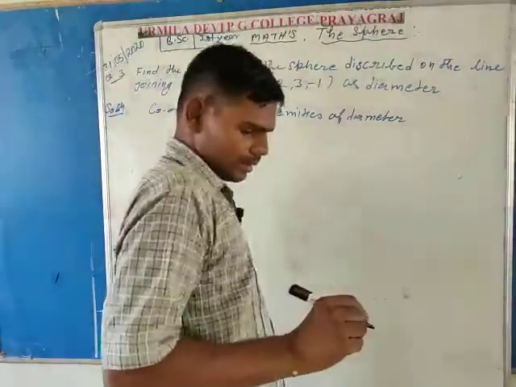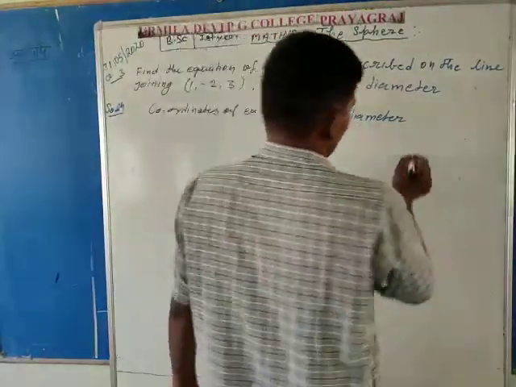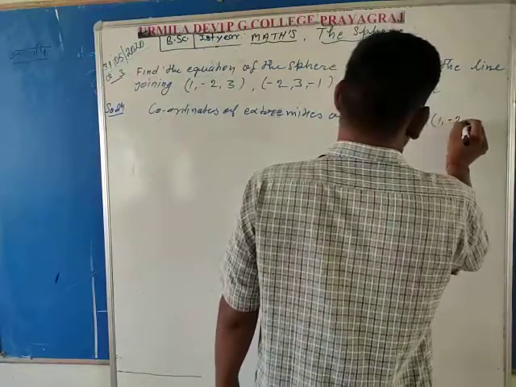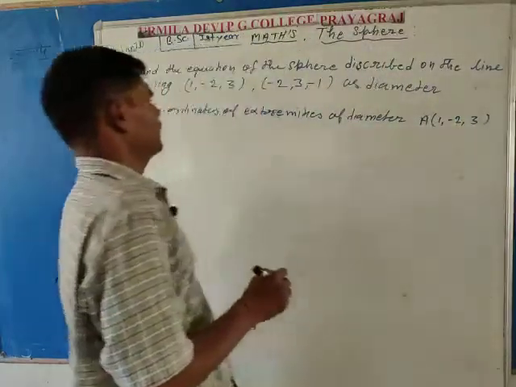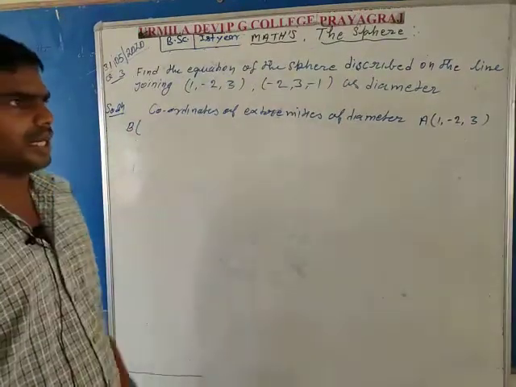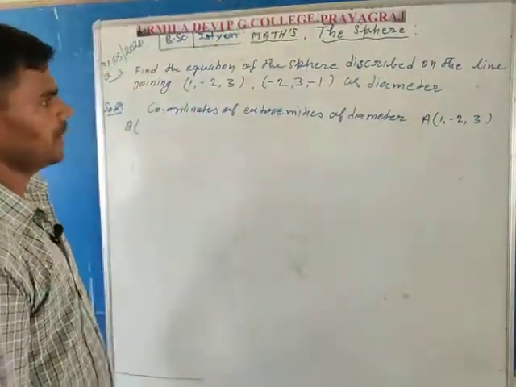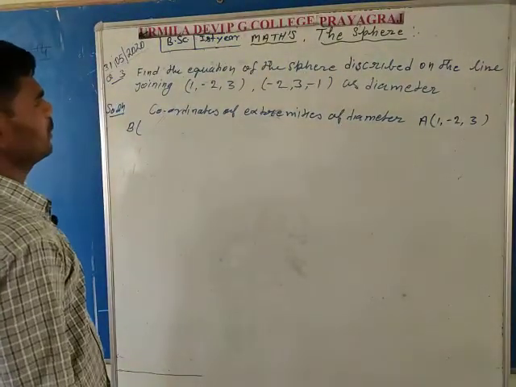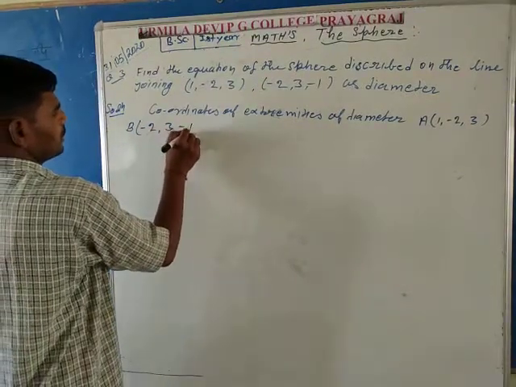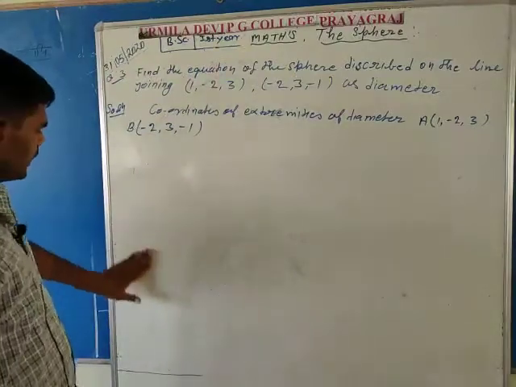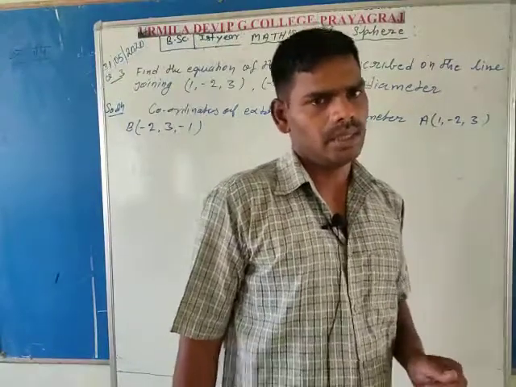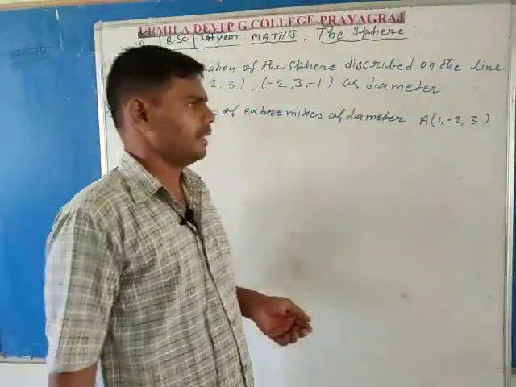Suppose these extremity points are capital A, so the coordinates of capital A are (1, minus 2, 3), and the second point is capital B. Capital B is the second end point of the diameter and capital A is the first end point. So B coordinates are given as (minus 2, 3, minus 1). In the question it is clear that the coordinates of the extremities of the diameter are A and B.